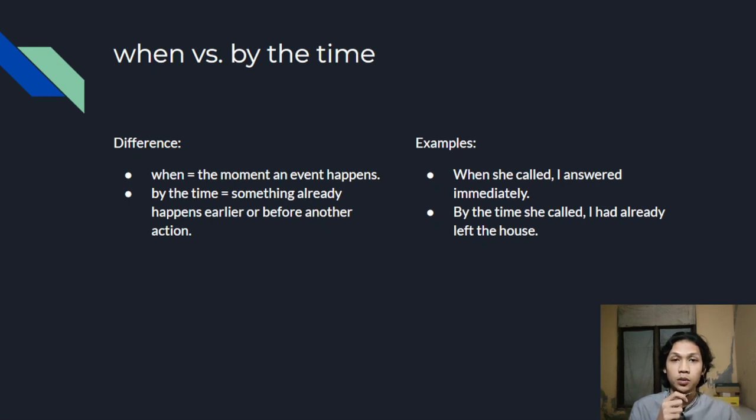Difference between when and by the time. When focuses on the moment something happened. For example, when she called, I answered. And by the time means something was already complete earlier than another action. For example, by the time she called, I had already left.